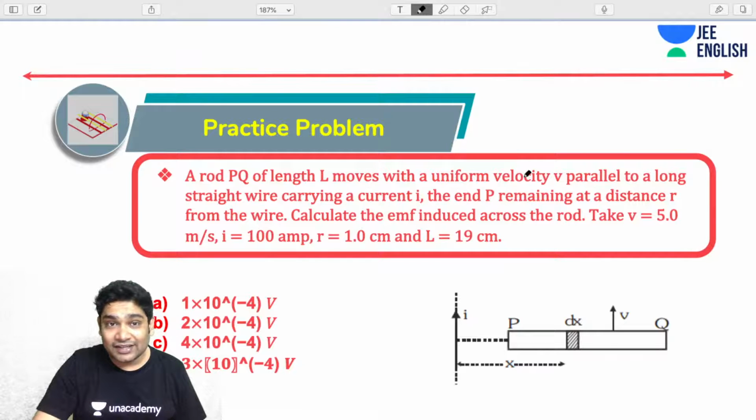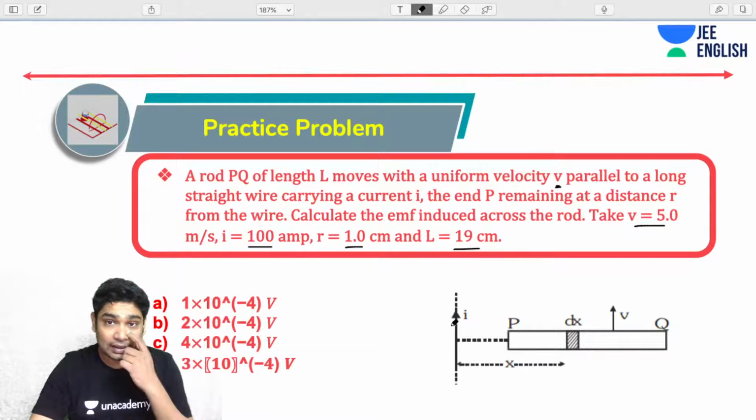Okay, so here is another question. You've been told a rod PQ of length L is moving uniformly with velocity v parallel to a long straight wire carrying a current I as shown. You have to calculate the EMF induced across the rod. Take the value of v as 5 meter per second, the current in the wire as 100 amperes, the R as 1 centimeter, and L as 19. So what will be R?